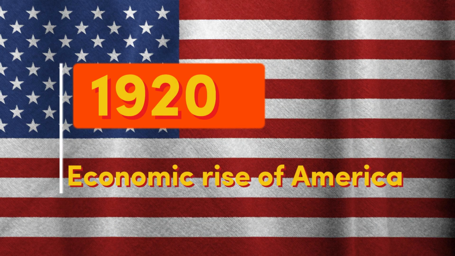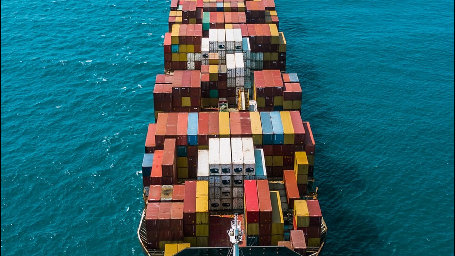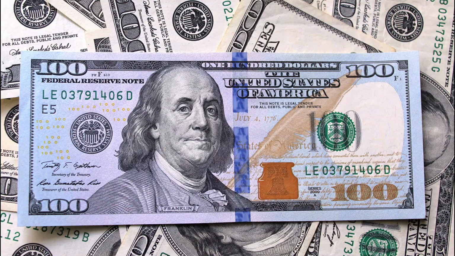In the 1920s, America's economy was booming, led by industry, innovation, and exports. Seeing US strength, smaller countries began keeping the US dollar in their reserves alongside the British pound. The US was rising, and the world wanted a stable reserve currency linked to strong economies.